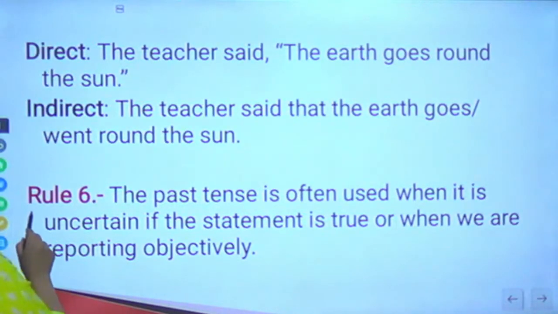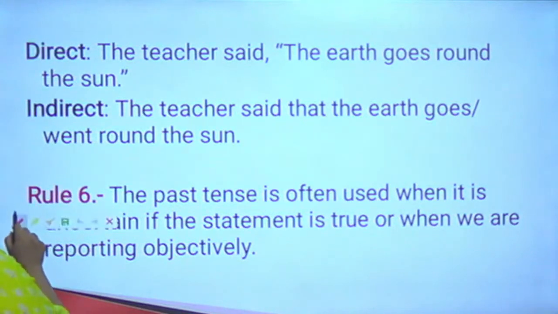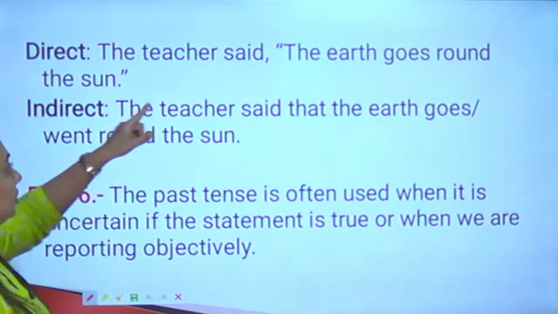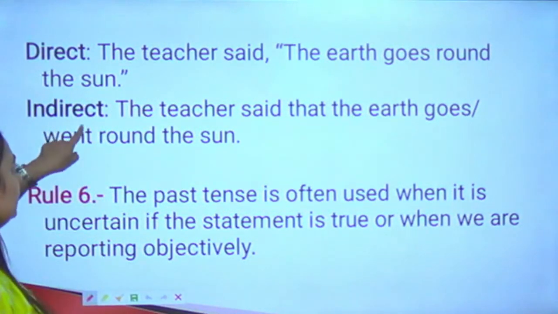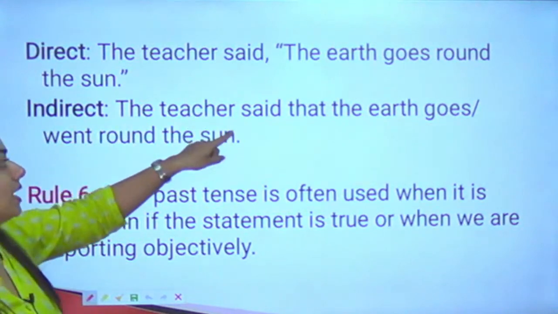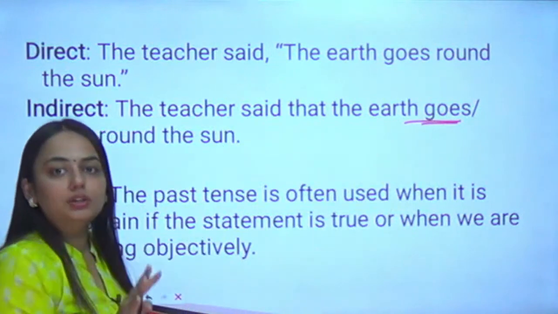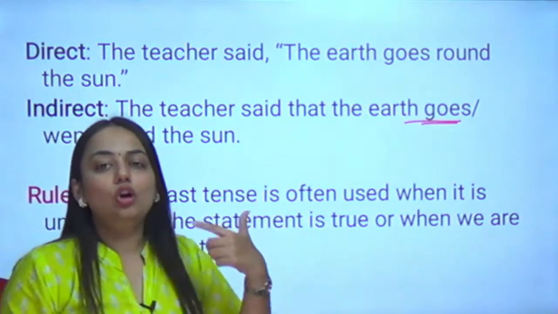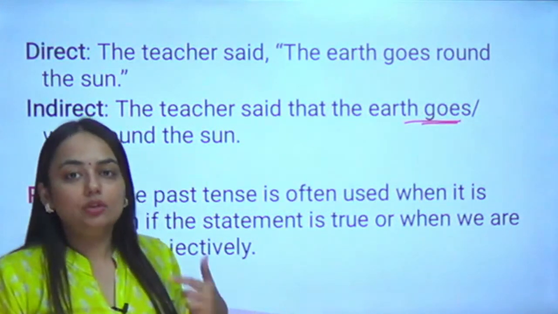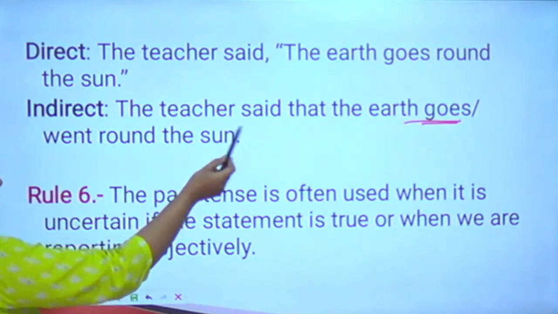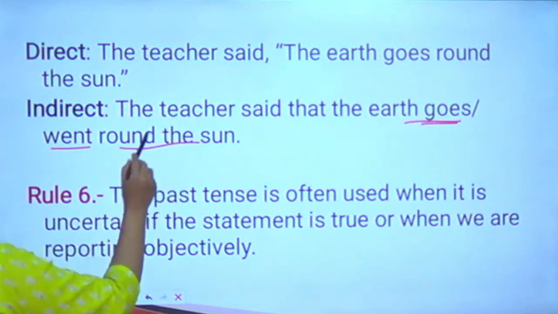Rule number 6, okay, we'll come to this one later on. Let us see one more example. The teacher said the earth goes round the sun. In the indirect speech, it will be the teacher said that the earth again goes. I did not convert it into past because the earth will always go around the sun. It always goes around the sun basically. So the teacher said that the earth goes or went around the sun.